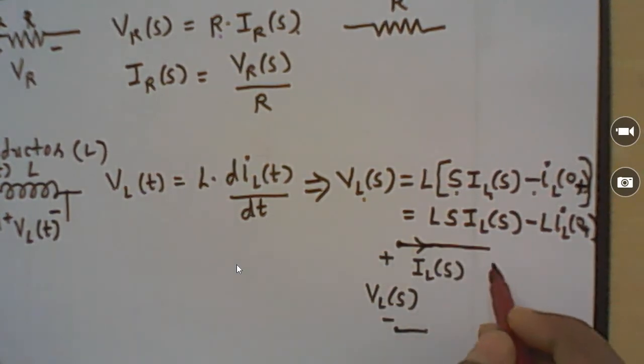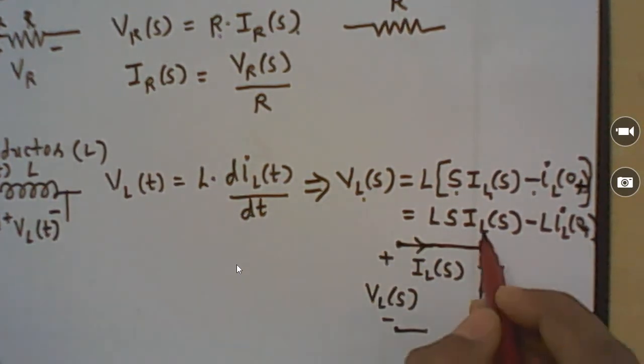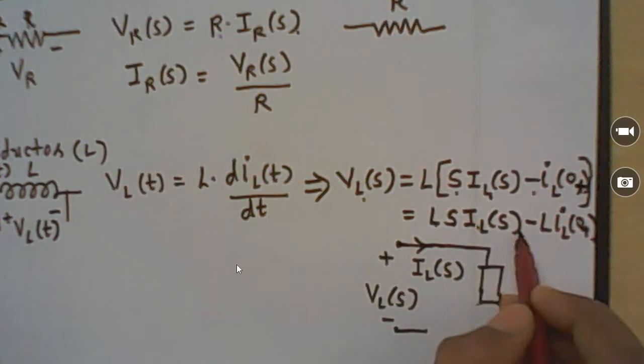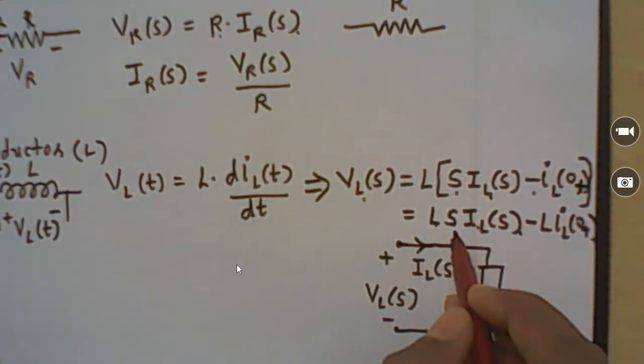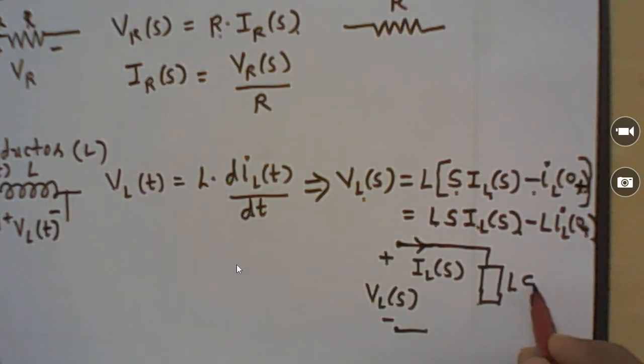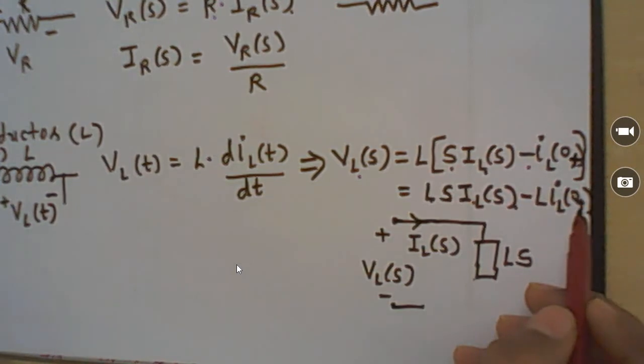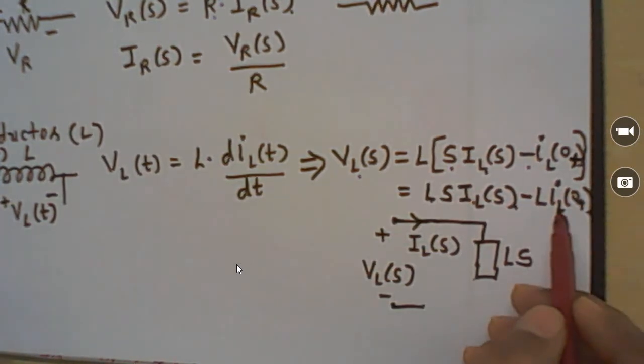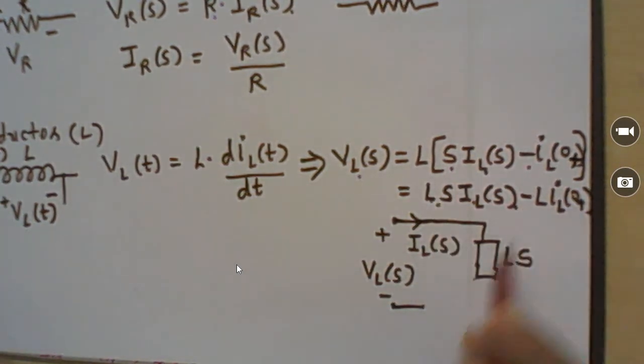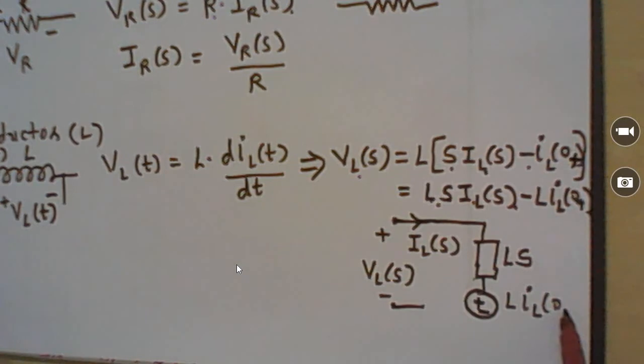So the inductor in the S domain is replaced with two voltages. One is L s IL(s), where IL(s) is the current in this loop, and L s is the impedance of this inductor. Another term is minus L iL(0+). So it is a sum of voltage sources, and since it is a minus, we have to put one voltage source in subtracting form. The value of this source is L times iL(0+).